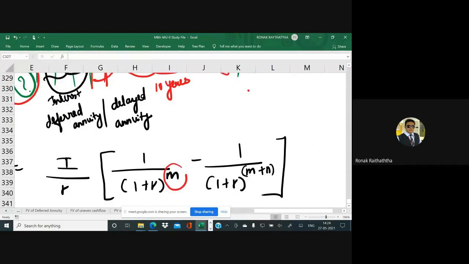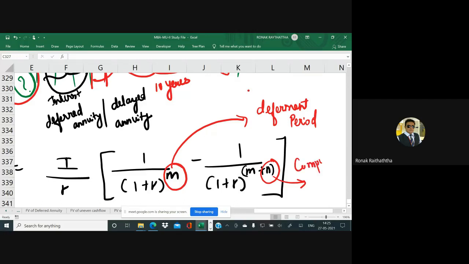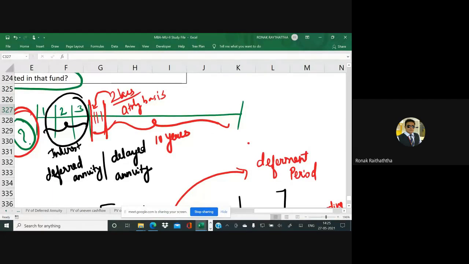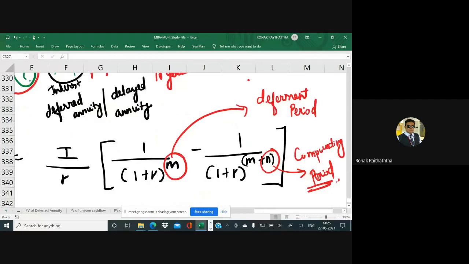This M stands for the deferment period, and N stands for the compounding period. The compounding period is basically the period of the annuity. For how many years will the annuity take place? 10 years. But the 10 years will begin from the 4th year. And the deferment period is M.